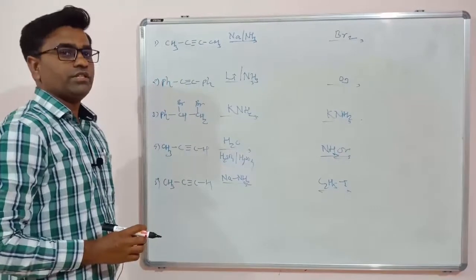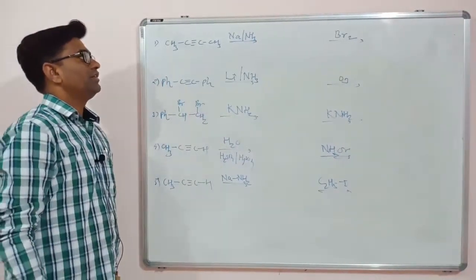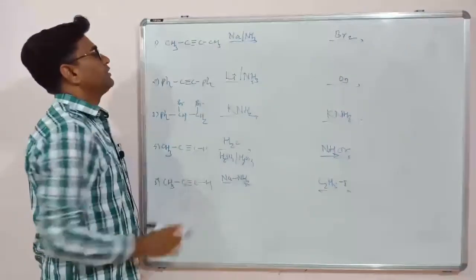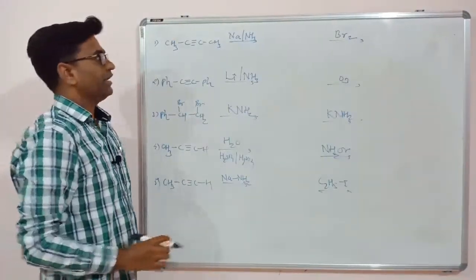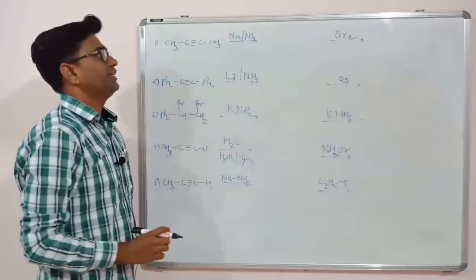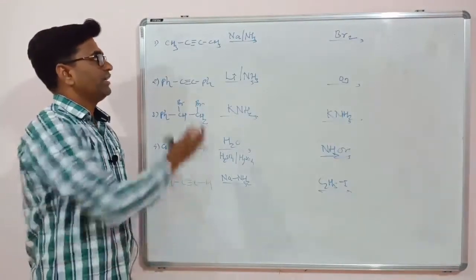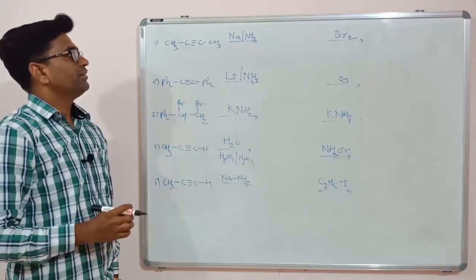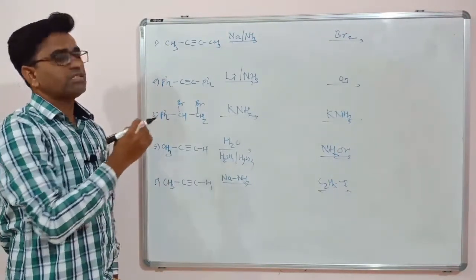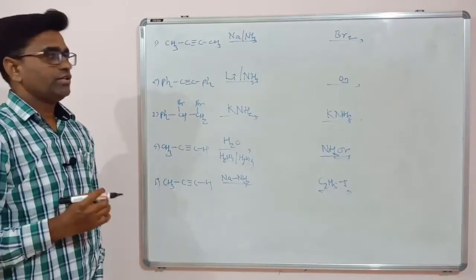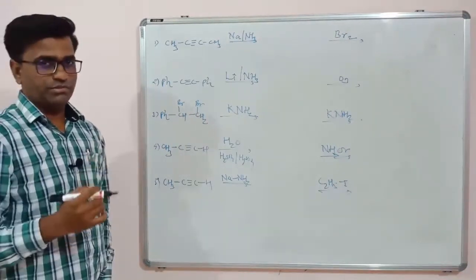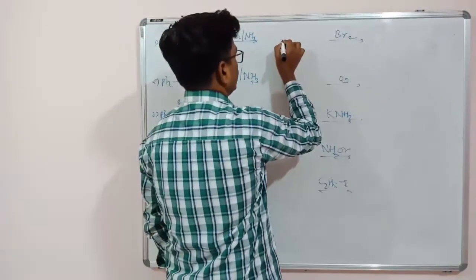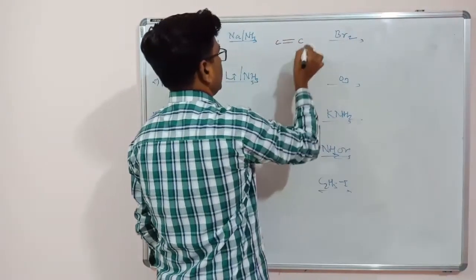Hello friends, now we will solve some examples of the chapter alkynes. The name of this molecule is 2-butyne, and if you use sodium ammonia, that is a Birch reduction, there will be trans alkene formation. Both R groups, and the hydrogens, are on opposite sides.